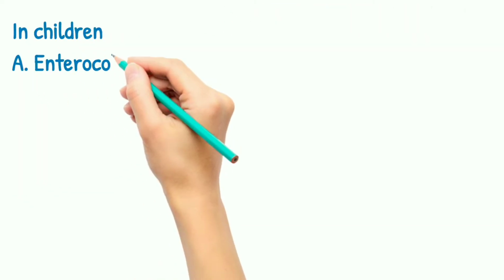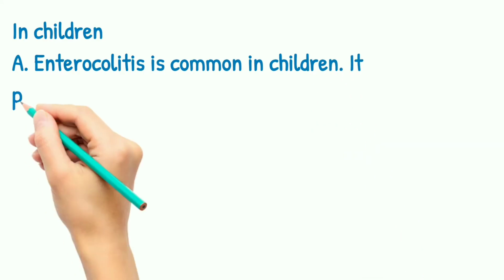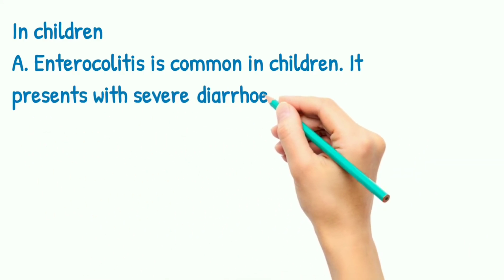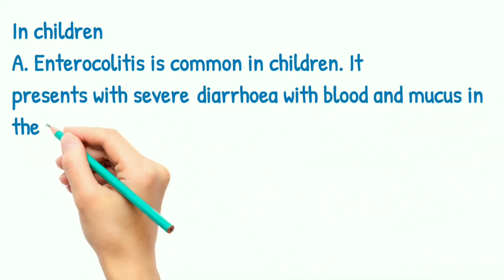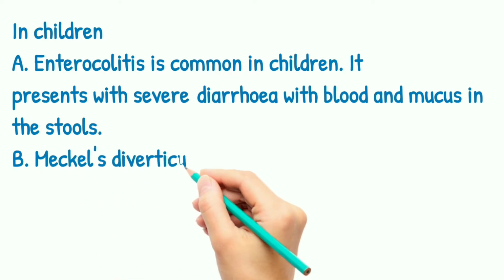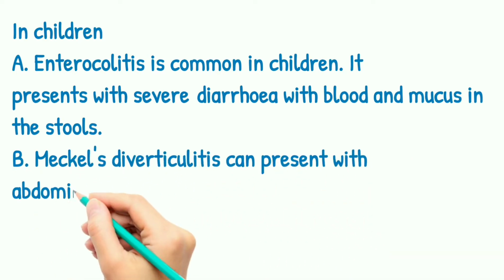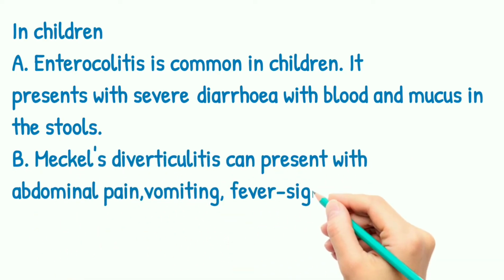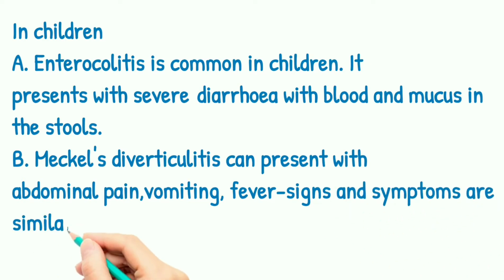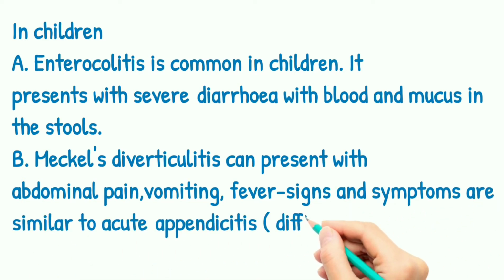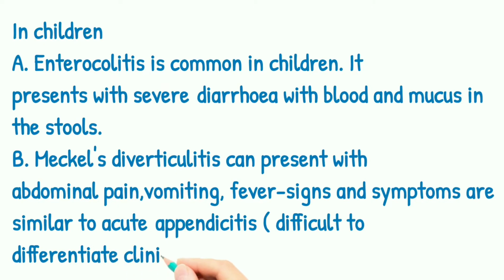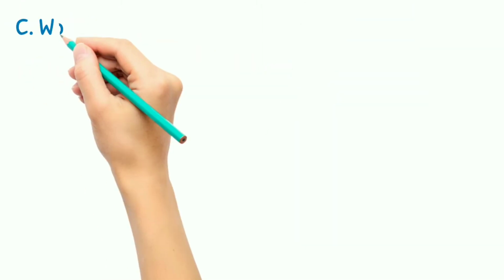First, in children, enterocolitis is common. It presents with severe diarrhea with blood and mucus in the stool. Second, Meckel's diverticulitis can present with abdominal pain, vomiting, and fever. Signs and symptoms are similar to acute appendicitis, and it is difficult to differentiate clinically.